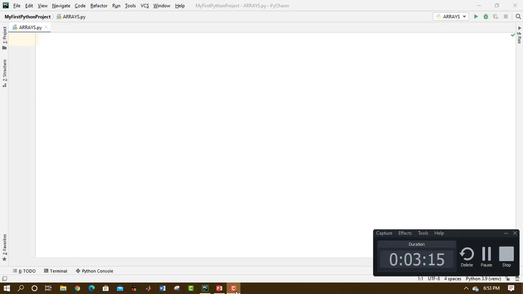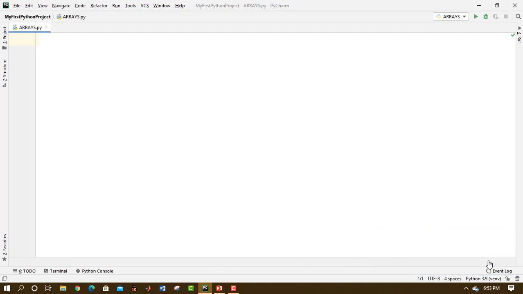We have various inbuilt functions. We have various inbuilt methods to use with the arrays. For example, if we want to expand an array, if we want to add some elements to an array, we have the append method. If we want to remove elements from an array, we have the remove method. We have the pop method. We have the del keyword. Don't worry, we are going to discuss all these in the practical video itself. In today's video, we are going to just see the basic concepts of arrays.